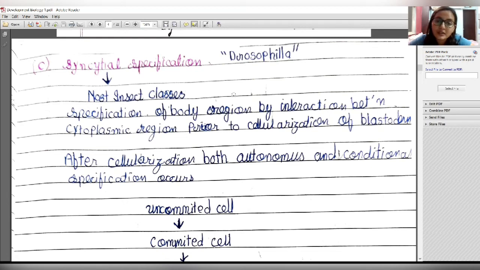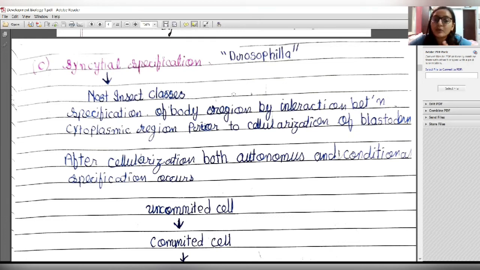Specification of body region by interaction between cytoplasmic regions prior to the cellular organization of the blastoderm. So the specification of the cell does not occur by any juxtacrine or paracrine signaling, nor is the fate previously decided, but it occurs by cytoplasmic regions in the blastoderm.